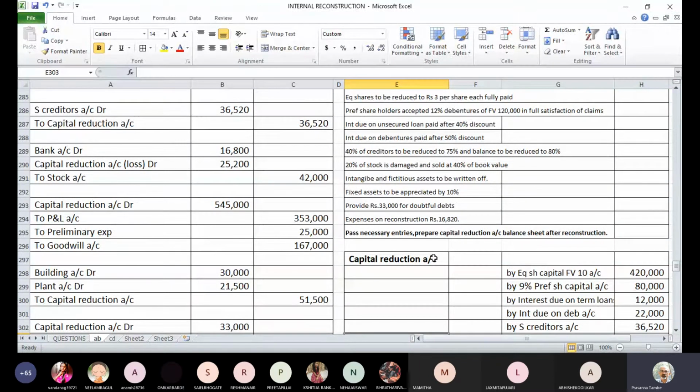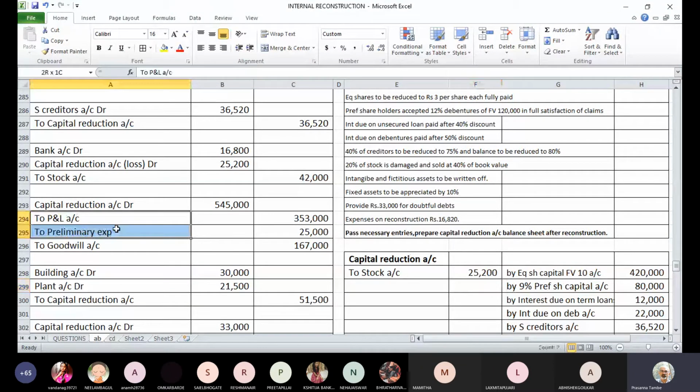Then we have sold stock, and that has resulted into a loss of 25,200. So that loss has been debited to capital reduction account. So in capital reduction account, 25,200. That loss will be debited. Then there are assets which are written off, fictitious, intangible, whatever. So those will also be debited here.